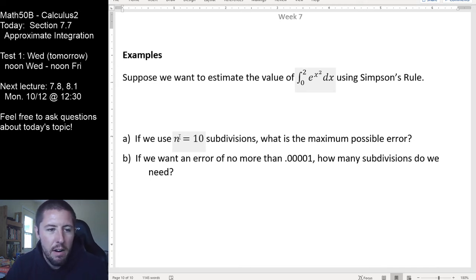What's the most error I'm going to come up with on my answer here if we do use 10 subdivisions here? How good of an answer am I going to get by hand if that's how much work I'm willing to do by hand?